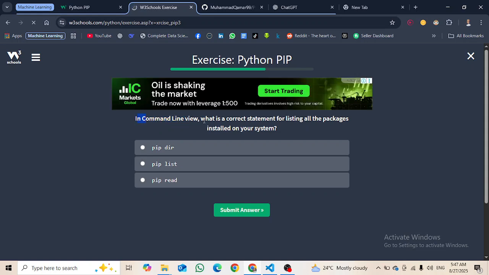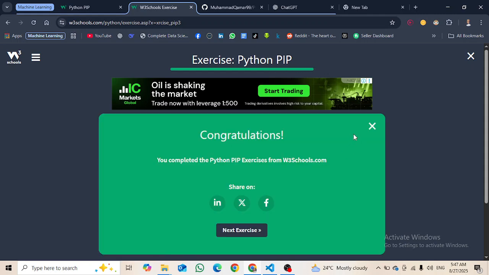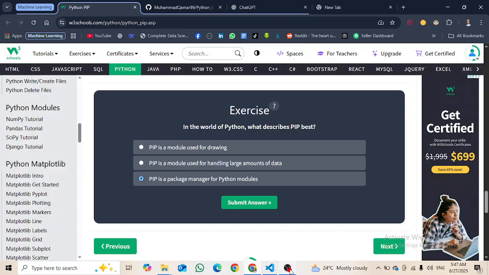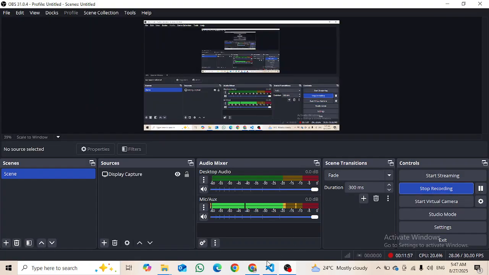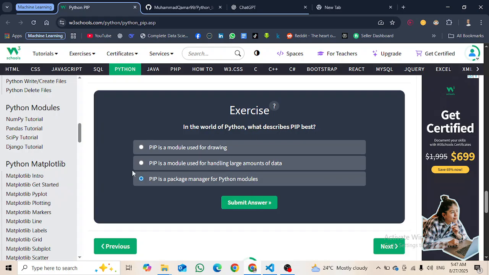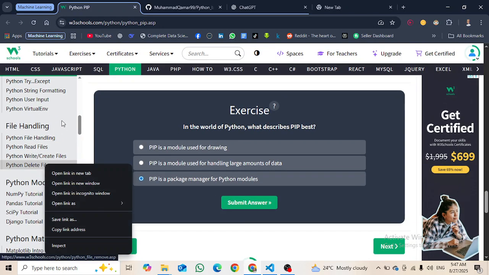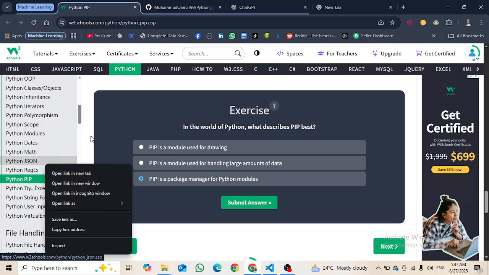In command line view, what is the correct statement for listing all the packages installed on your system? We will just write pip list and it will give the list of all the packages installed in our system. So congratulations, we have completed this exercise. Also, this tutorial, by the way, not exercise. And yeah, that was about the pip module, right?